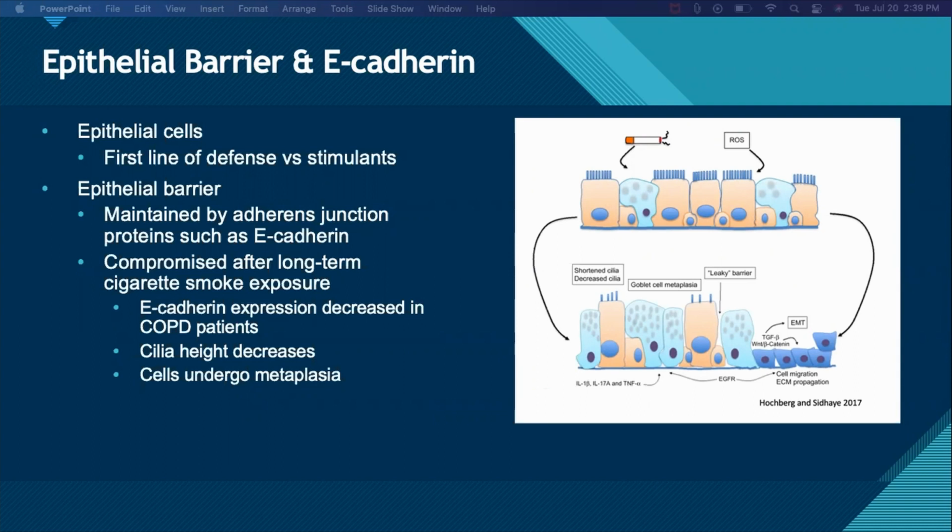Cilia height decreases and cells undergo metaplasia. This is detailed in the diagram here on the right, where the epithelial barrier is shown along with the breakdown of the epithelial barrier, as we can see with this leaky barrier here. In our study, we will look more at the role of E-cadherin and whether it has a causal relationship with COPD.